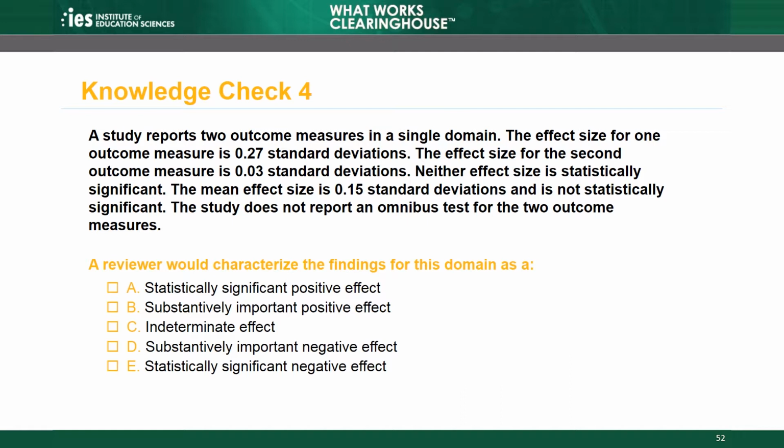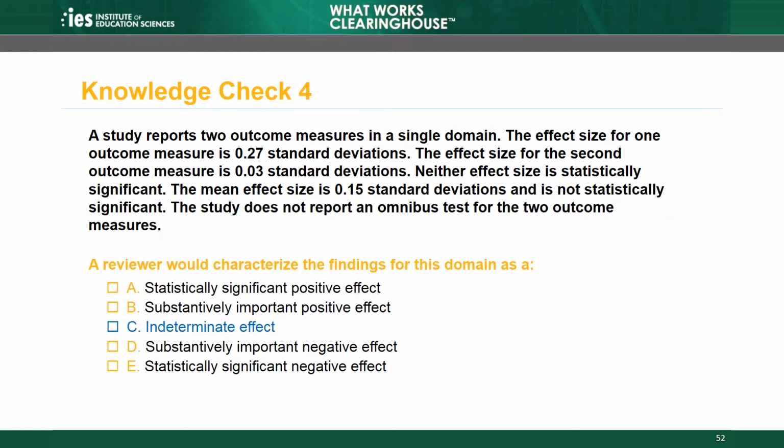A. Statistically significant positive effect, B. Substantively important positive effect, C. Indeterminate effect, D. Substantively important negative effect, E. Statistically significant negative effect. The correct answer is C.